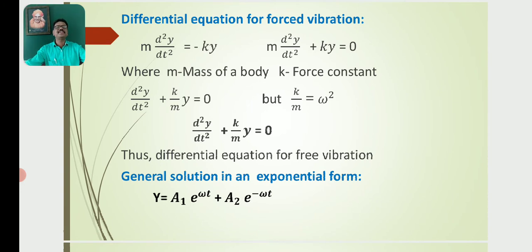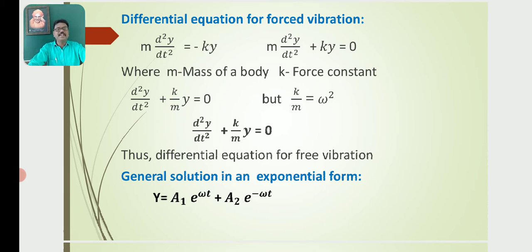The differential equation for free vibrations: m d square y by dt square is equal to minus ky, that is, m d square y by dt square plus ky is equal to 0. Here m is the mass of the body and k is the force constant.